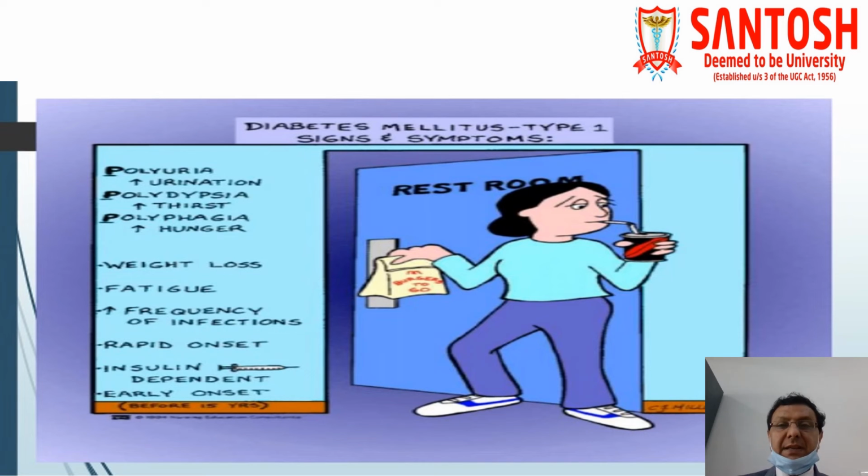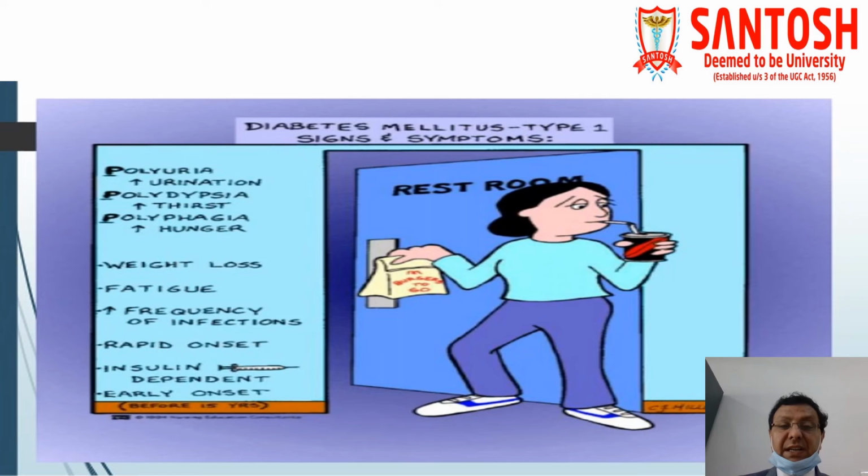Now, diabetes mellitus type 1 signs and symptoms in picture form. We have already discussed the important three Ps. That's polyuria, increased urination. Second one is polydipsia, increased thirst. And the third one is polyphagia, increased hunger. Besides that, weight loss is there, again a very important sign. So whenever these three features along with weight loss are there, we have to make a certain diagnosis of diabetes mellitus, and then later on we have to differentiate whether it is type 1 or type 2.